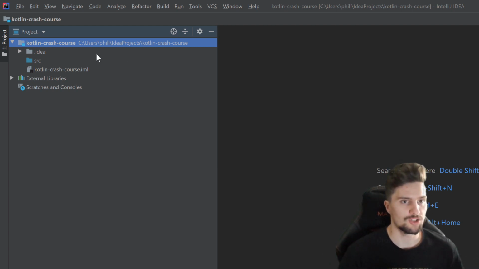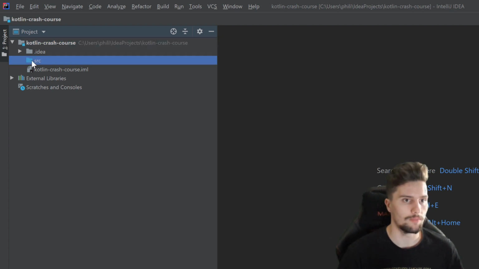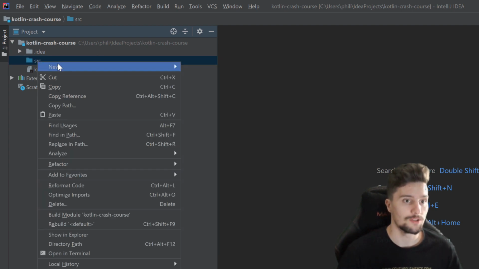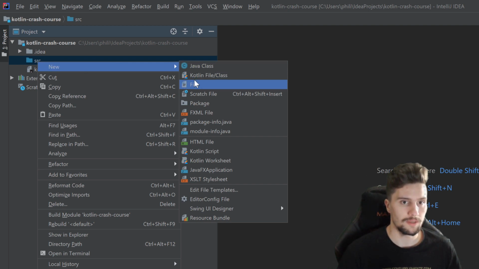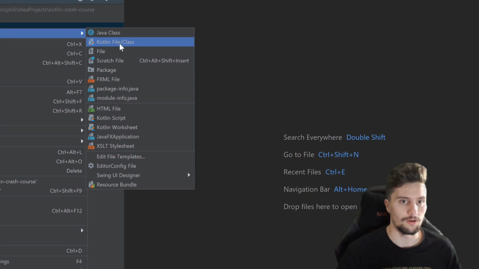And that is actually a lot of stuff that we don't need to consider here. We only worry about this src folder. That stands for source, and we just put all of our source files, so our Kotlin files, in that, in which we will put our actual code. And in this src folder, we now want to create our first Kotlin file. So we right click, go to New, and select Kotlin file or class.